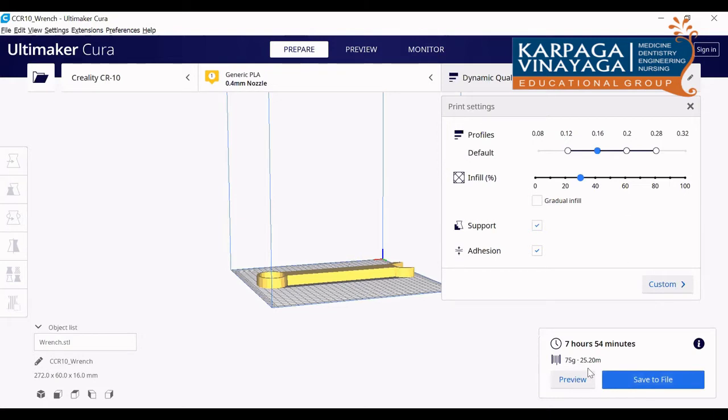Okay, and here you can see how much time it requires: 7 hours 54 minutes for printing this. And how much material it requires: 75 grams of material. Okay, you can just see the preview of this.